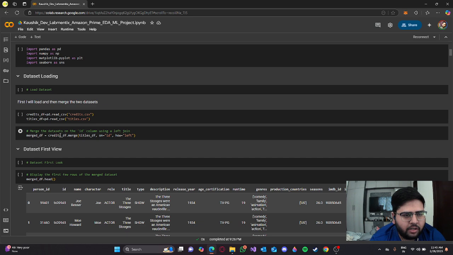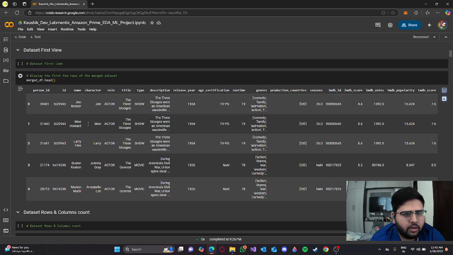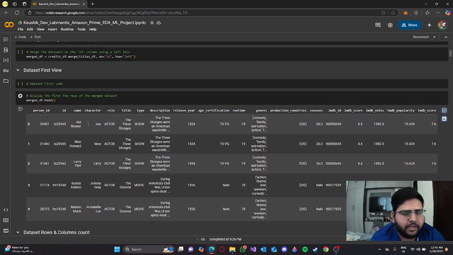Then I merged these datasets using a left join on the ID column. Then I displayed the first five rows of the merged dataset.